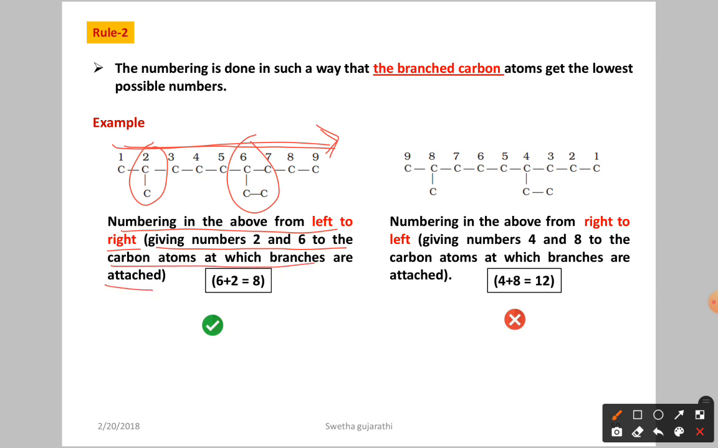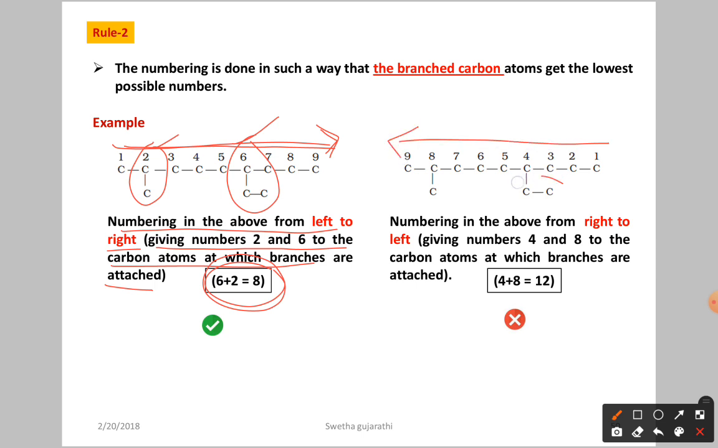So here we got the numbering 2 and 6. Now if you add together 2 and 6, how much are you getting? The sum of the substituent numbers is 8. Now if you proceed from right to left, what happens?